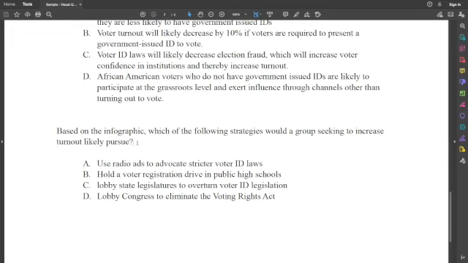Okay. And there's a reason that one is a better answer than the others. And it was like we were talking about with the last one, where something can be a correct statement, but not the right answer. Kaylee, the pressure's on you again. They've narrowed it down for you to B and C. Do you want to phone a friend? All right, Lena, it's back to you. That's the right answer. Lobby state legislatures to overturn voter ID legislation. What made you pick that?